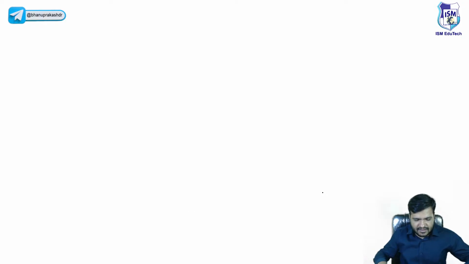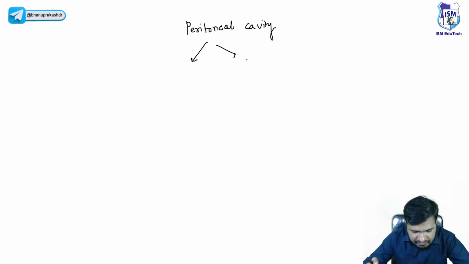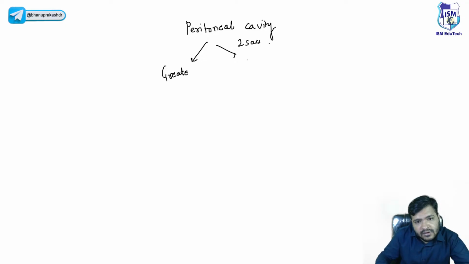Now remember, I have to discuss a little about the peritoneal cavity. This is the cavity present between the parietal layer and the visceral layer. The peritoneal cavity is divided into two sacs, the greater sac and the lesser sac.